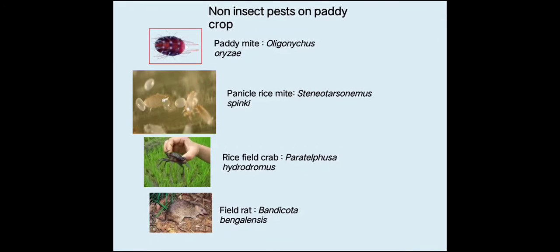Now non-insect pests on paddy crop. You have to have a very clear idea of what is a pest and what is an insect. A pest is any living organism that causes damage to human property, or to animals or plants.